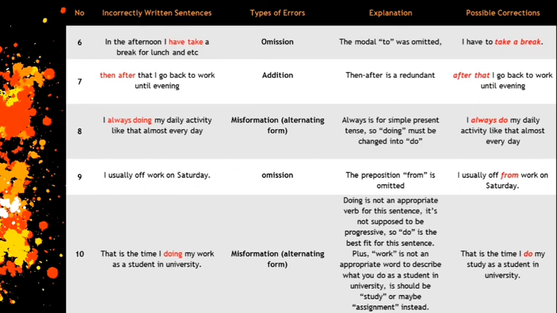Plus, work is not an appropriate word to describe what you do as a student in university. It should be study or maybe assignment instead. And the correct sentence should be, "that is the time I do my study as a student in university."